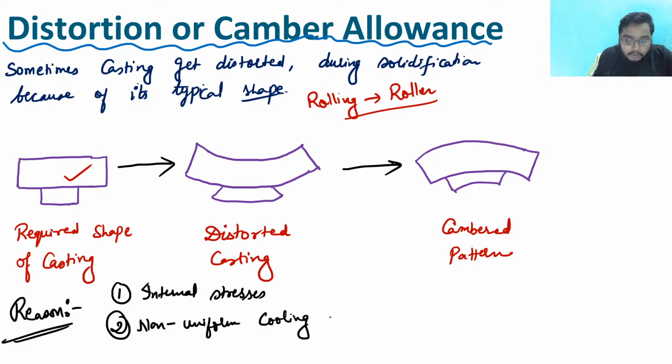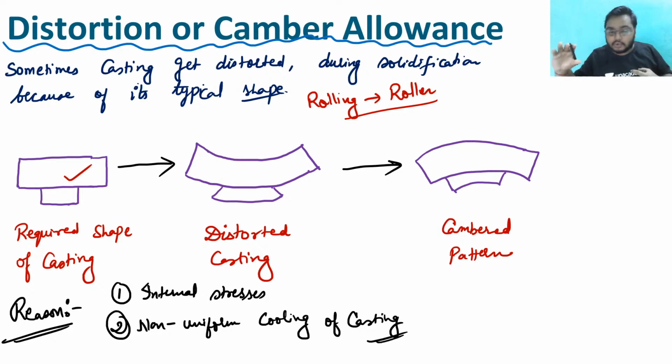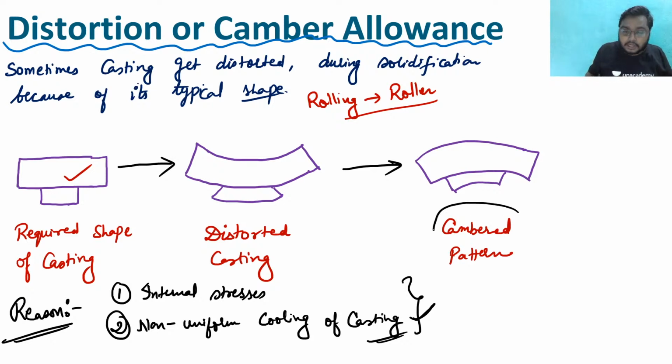So non-uniform cooling of casting is there, and hence कहीं पे ज्यादा अच्छे से कूल हो गया, कहीं कम कूल हुआ, तो जहां पे ज्यादा कूल हो गया वो डिस्टॉर्ट कर गया, तो इस तरह का कुछ प्रॉब्लम होता है. And due to these problems we have a solution, we do the cambered pattern, right? And due to this we give an allowance, that is distortion or the cambered allowance.